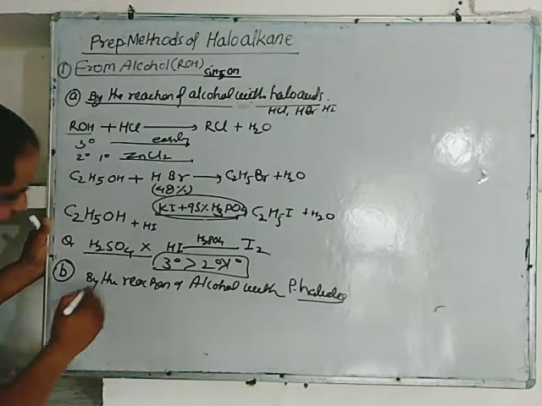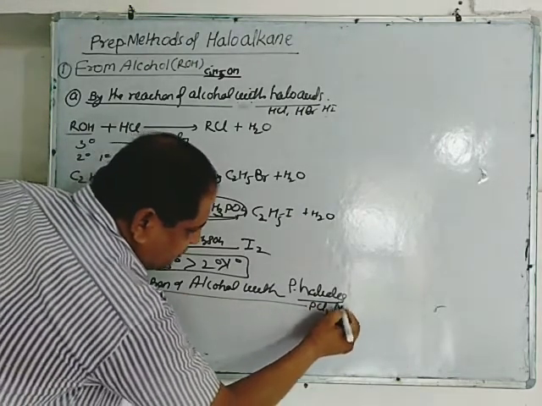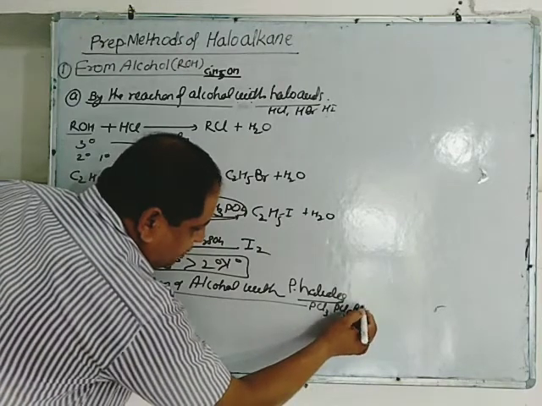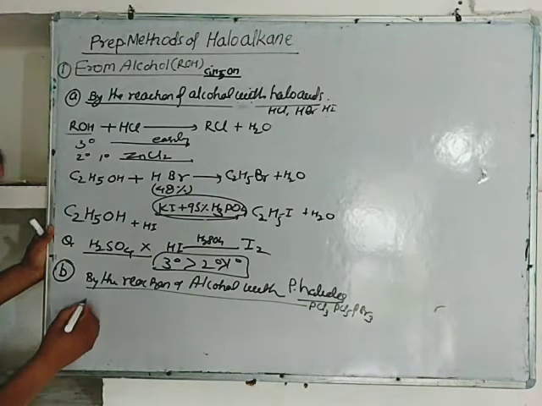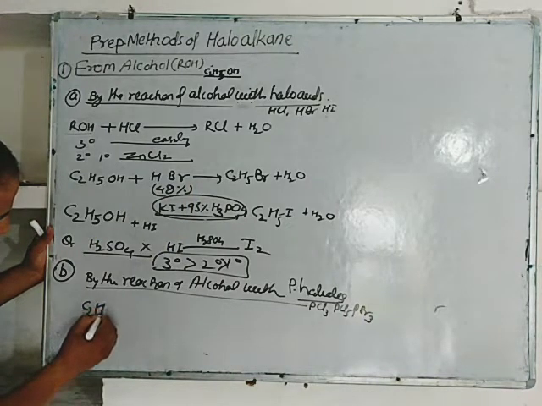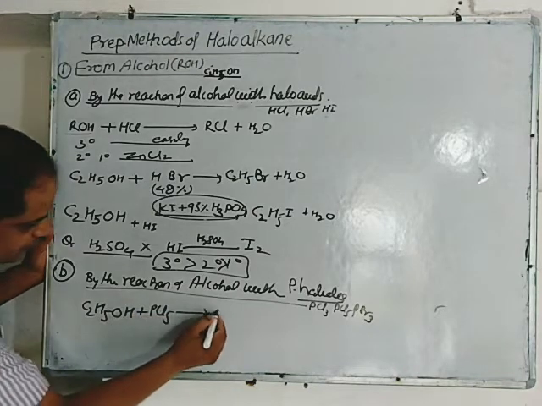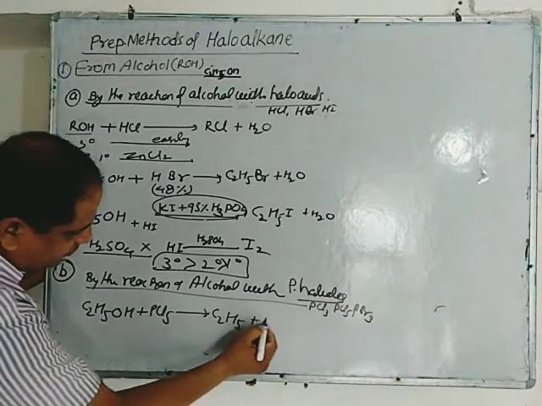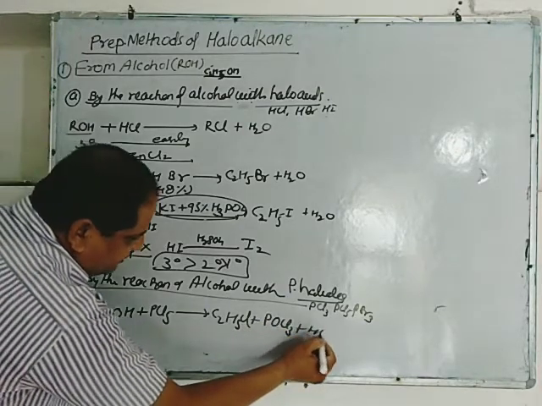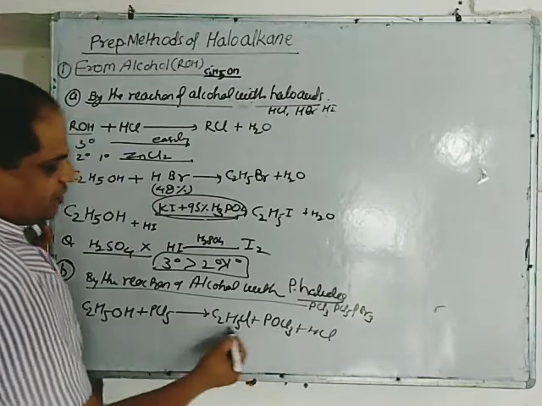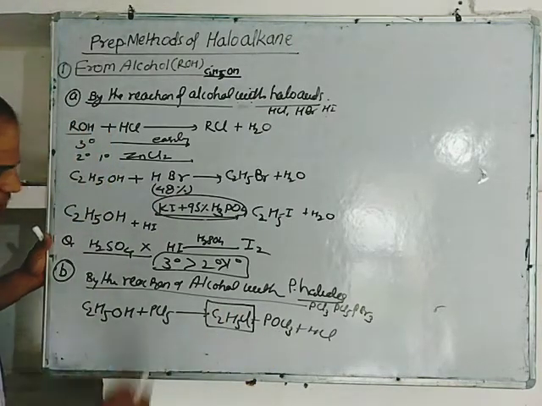Phosphorus halides like PCl3, PCl5, PBr3, PI3, etc. So when alcohol reacts with PCl5, it gives chloroalkane along with POCl3 and HCl, phosphorus oxytrichloride. So chloroalkane, chloroethane is formed.